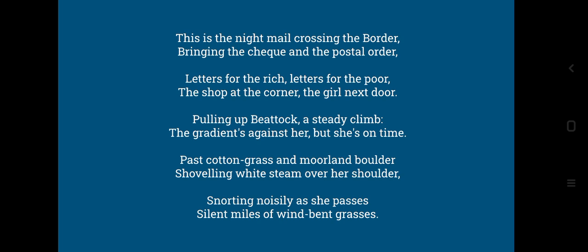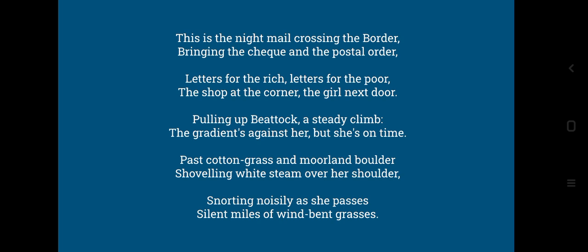Letters for the rich, letters for the poor, shop at the corner, the girl next door. So through this line, we are told that this night mail is not doing any partiality. It is just bringing the letters, whether it is for rich or poor or anyone, girl, boy, whatever. So it's serving many people. So again, poor, door, so AB.